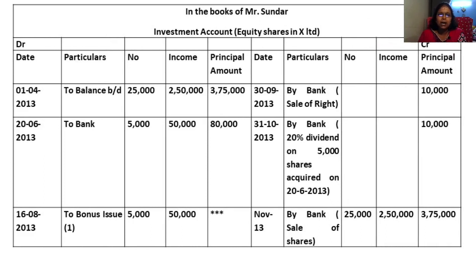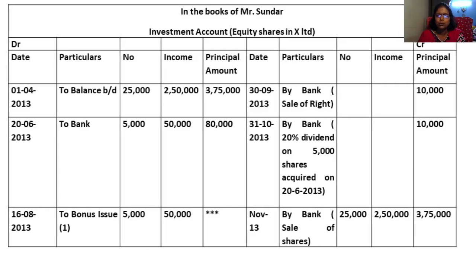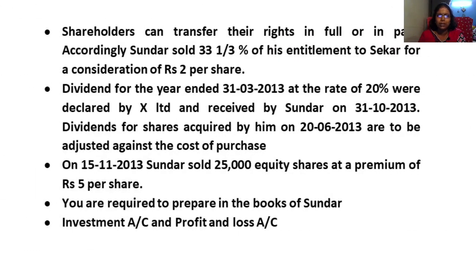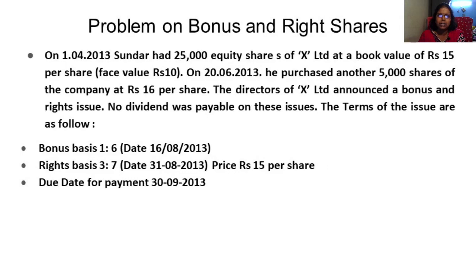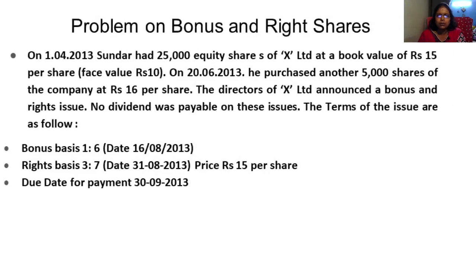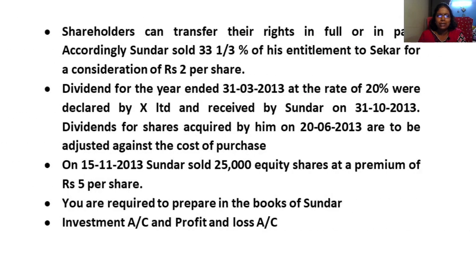Next, after June, July, August. August is 16th. On 16th, bonus shares were issued. You know, in the question only they have given that bonus shares were issued on 16th. So on 16th, how do you calculate the bonus shares? Okay, 6 shares. Very, very important students.